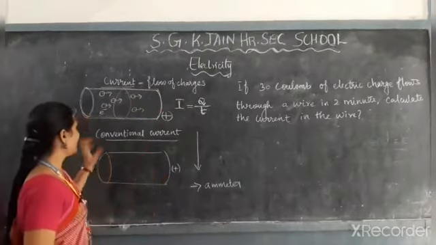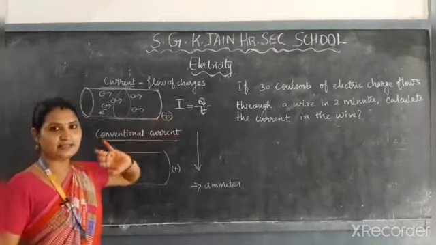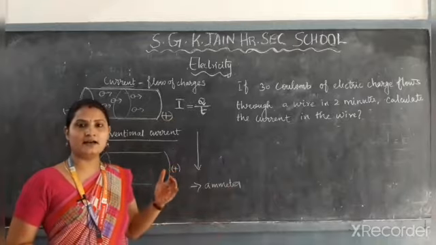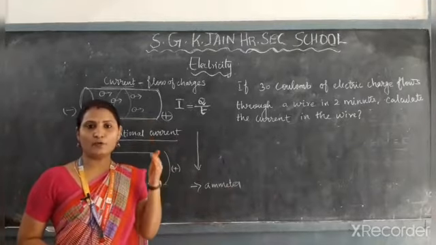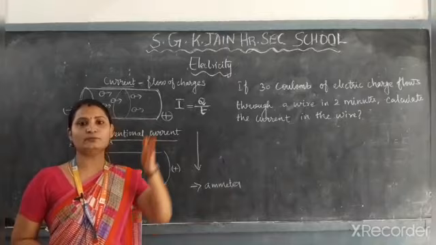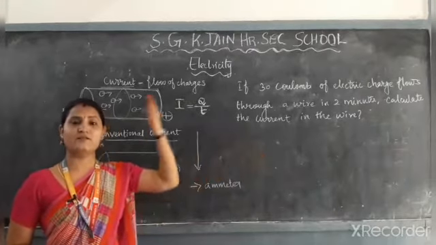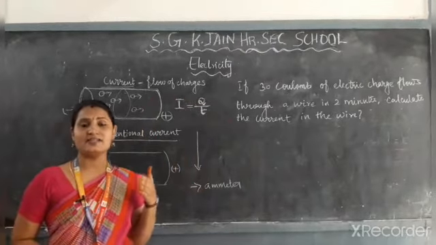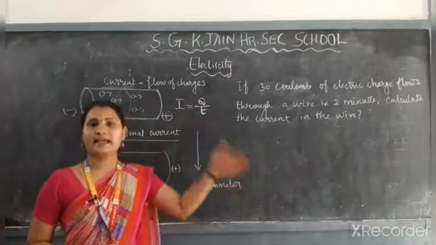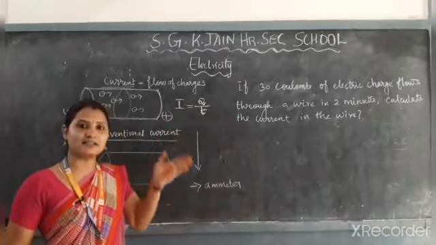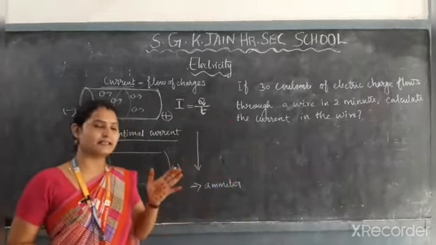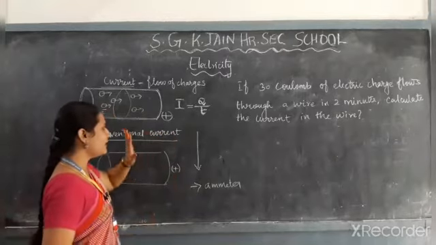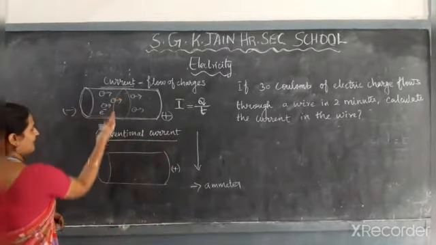And what is meant by conventional current? As I told you already, when the positive charges move from the positive end to the negative end, when the positive charges are attracted towards the negative charges, the flow of positive charges is called conventional current. It is opposite to the electric current.